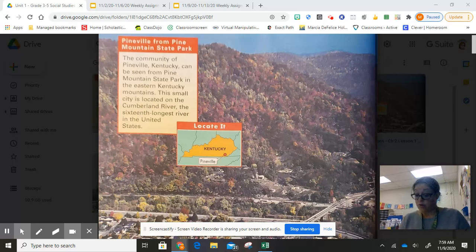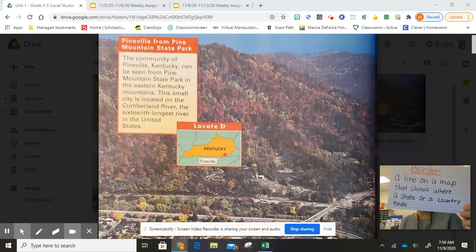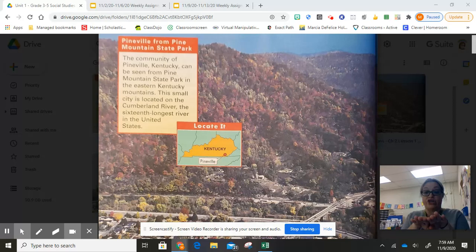And the last vocabulary word we're going to look at today, I know there's more there, but they're going to go along with our lesson tomorrow when we talk about maps. So our last one that you need to worry about today is the word border. And what is a border? A border is a line on a map that shows where a state or a country ends. It shows where those two locations are next to each other and how they're divided. Okay? Alrighty. So that is your vocabulary for this lesson. So let's take a look up on the screen at our text. The very first part of our lesson here is a picture, okay?